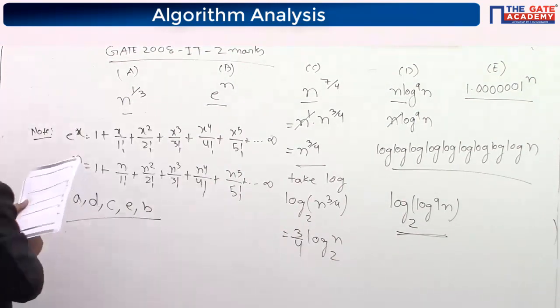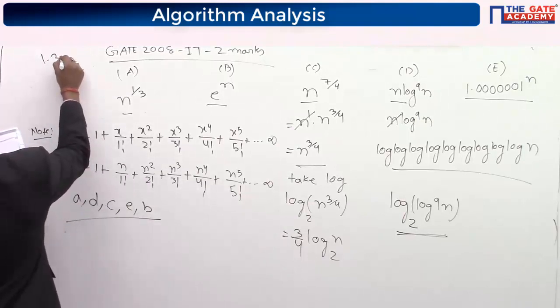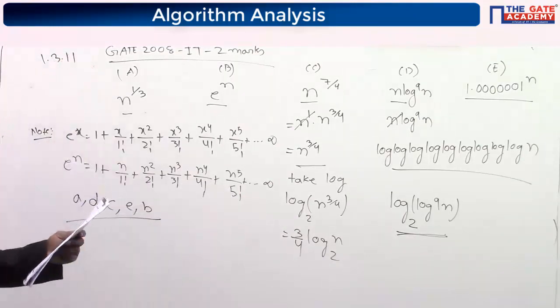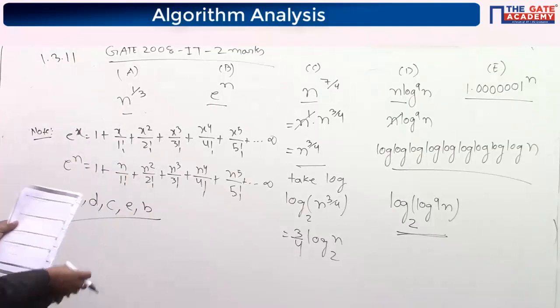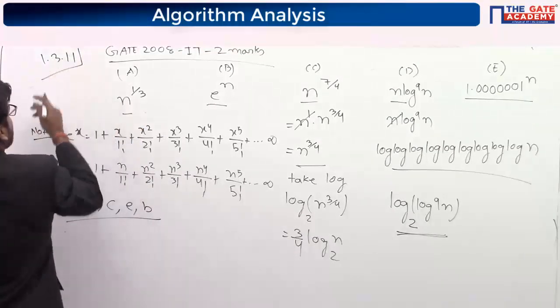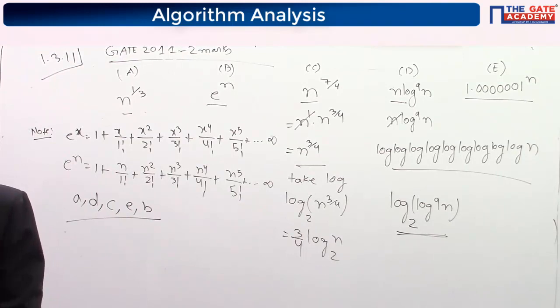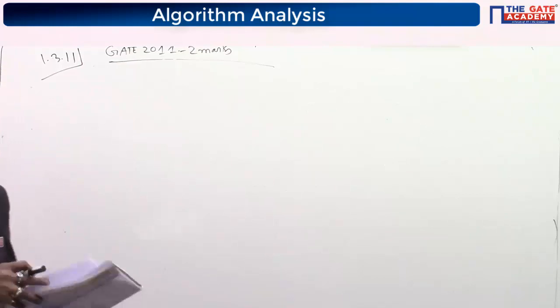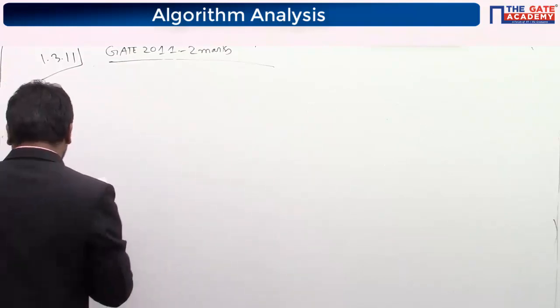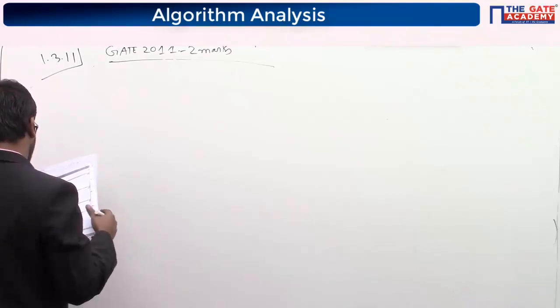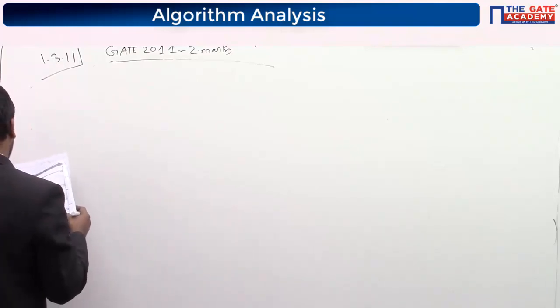Now, 1.3.11, GATE 2011. Now tell me what is the answer to that. Which of the given options provides the increasing order of asymptotic complexity of functions? Yeah, A is the correct one. So compare the given options that provide the increasing order of asymptotic complexity of the functions.